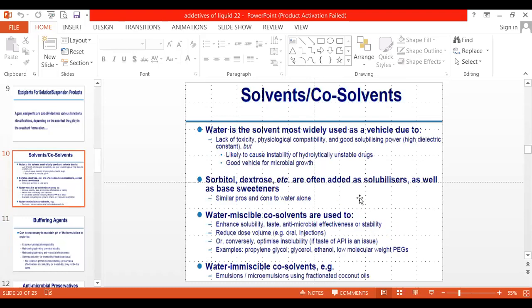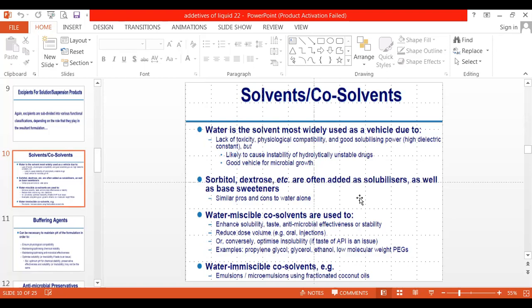The advantage of alcohol is that it solubilizes most drugs because of its organic nature. Alcohol itself acts as a preservative because it has antimicrobial action, and it is readily available. Alcohol is also miscible with water, and it is readily absorbed through the gut wall or the stomach. So these are the advantages of alcohol. Apart from alcohol, we can also use some oils as a vehicle.